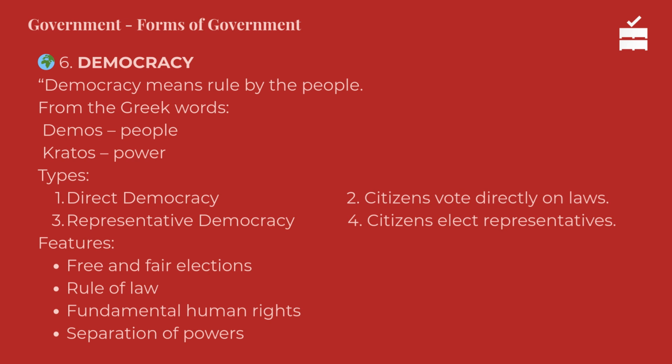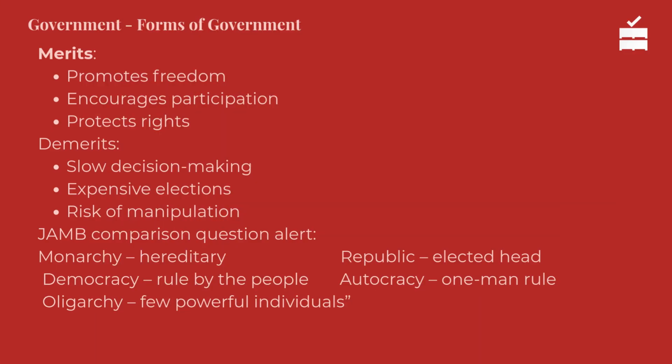6. Democracy. Democracy means rule by the people. From the Greek words demos, people, kratos, power. Types: 1. Direct democracy, where citizens vote directly on laws. 2. Representative democracy, where citizens elect representatives. Features: free and fair elections, rule of law, fundamental human rights. Merits: promotes freedom, encourages participation, protects rights. Demerits: slow decision-making, expensive elections, risk of manipulation.